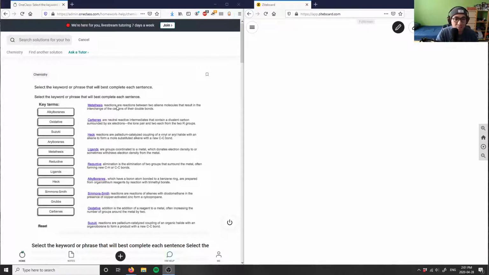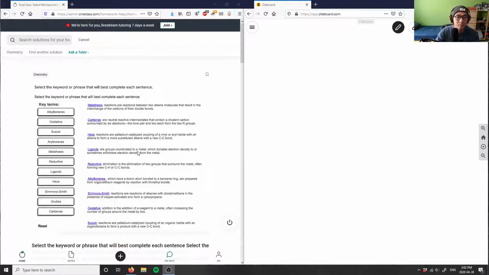Metathesis is a reaction between two alkene molecules that results in the interchange of the carbons of their double bonds. So again, they're interchanging their double bonds between two alkene molecules. Carbenes are neutral reactive intermediates that contain a divalent carbon surrounded by 6 electrons, the lone pair and two from the R groups. That's the definition of a carbene. A Heck reaction is a palladium catalyzed coupling of a vinyl or aryl halide. Ligands are groups coordinated to a metal, which donate electron density.